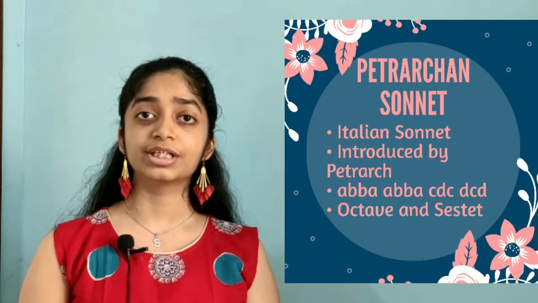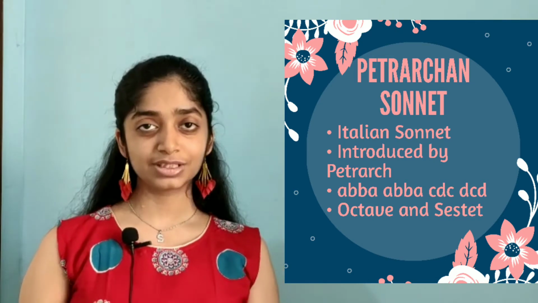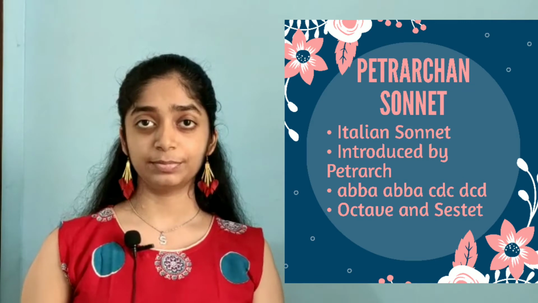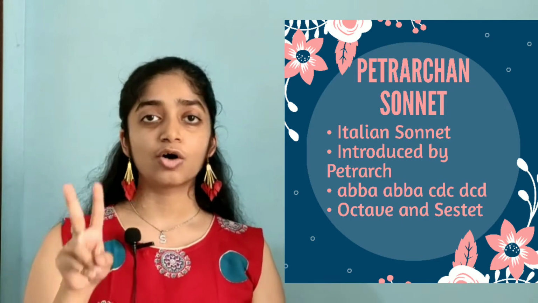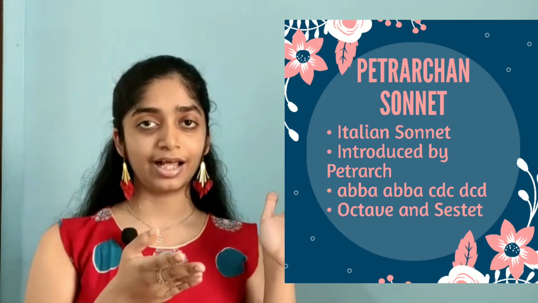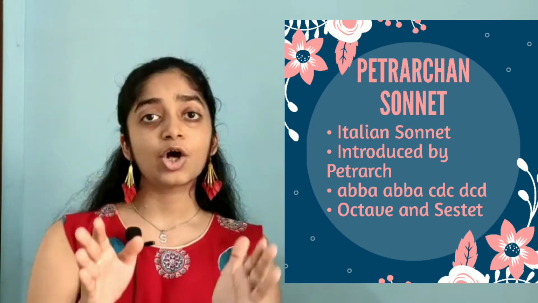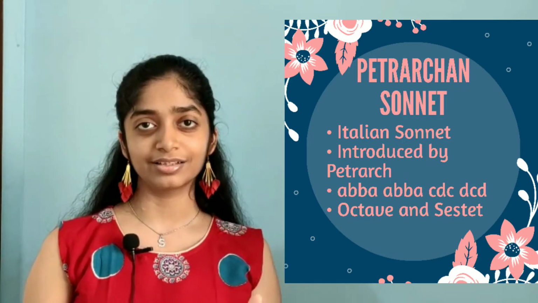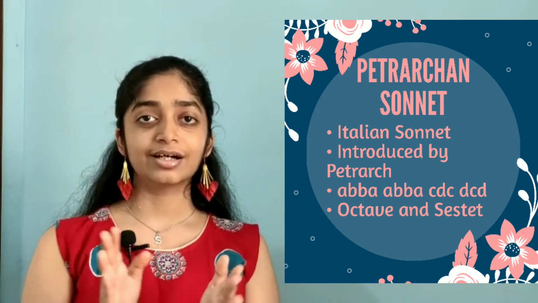The first one we have here is the Petrarchan sonnet or the Italian sonnet. This sonnet was introduced by the Italian poet Petrarch. The rhyme scheme of this sonnet is ABBA, CDC, DCD. This sonnet comprises two major parts, an octave and a sestet. The first 8 lines, that is ABBA, would together be called an octave, and the last 6 lines, CDC, DCD, would together be called a sestet.